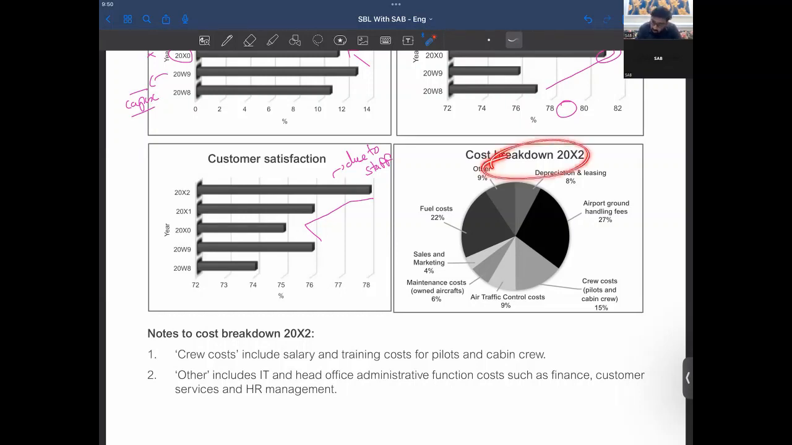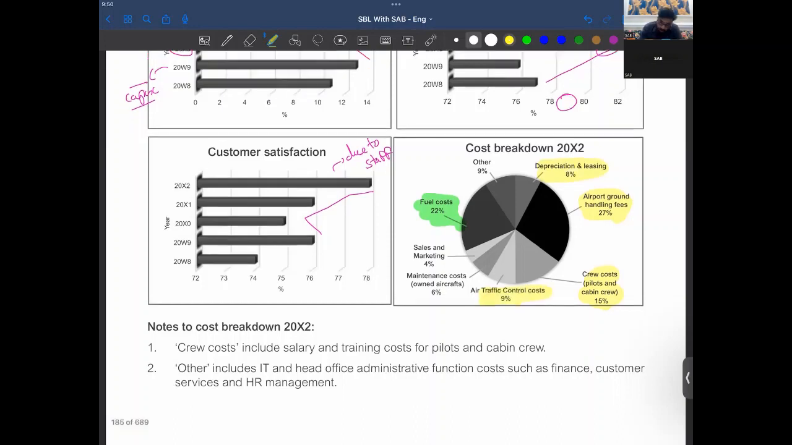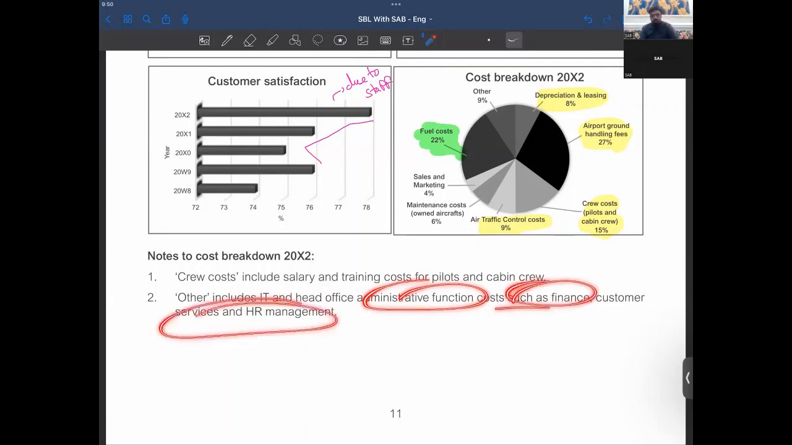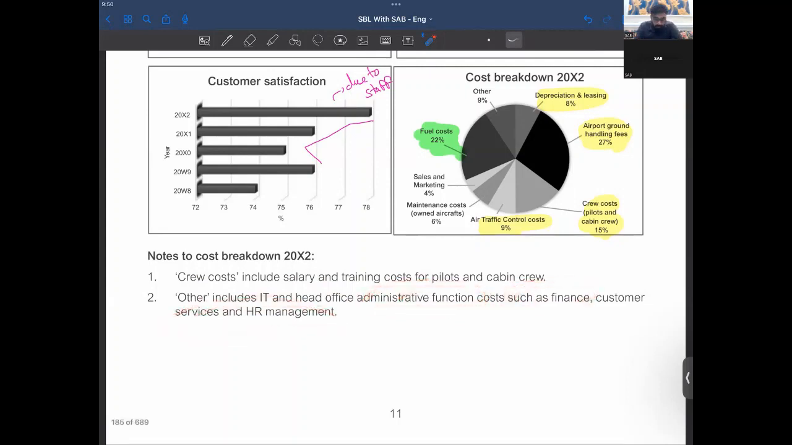Now, cost breakdown. Our major cost is fuel cost, around 22%. Then the other major cost is airplane ground and handling fees, then the fuel cost, right? Then we have crew cost, then depreciation and leasing, then air traffic control. So all these costs are included. Crew cost includes salary and training cost. Other includes IT and head office administrative function costs such as finance, customer service, and HR management.